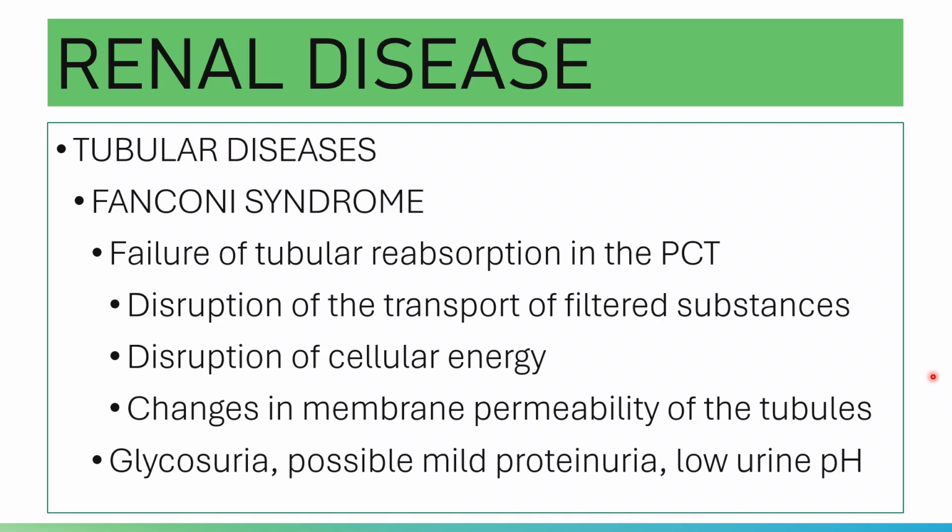Or this can be acquired through exposure to toxic agents. Again, Fanconi syndrome may be inherited in association with cystinosis and Hartnup's disease, or Fanconi syndrome can be acquired through exposure to toxic agents, including heavy metals like mercury, of course.